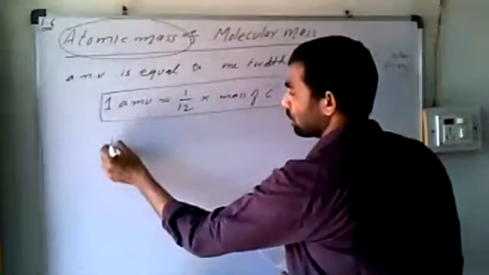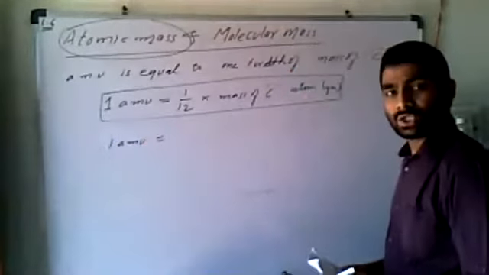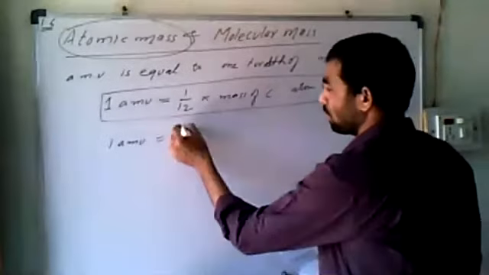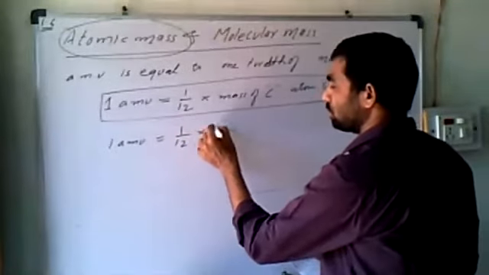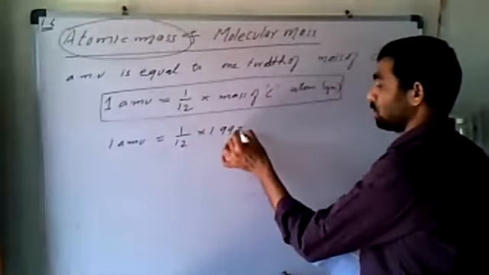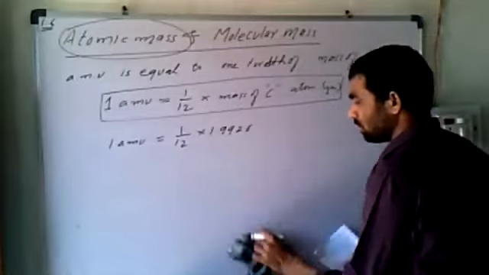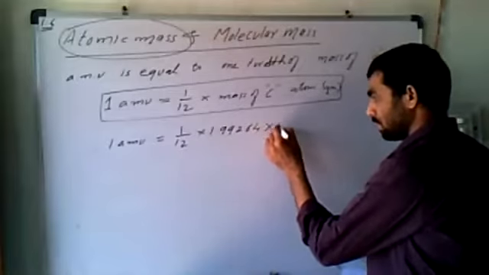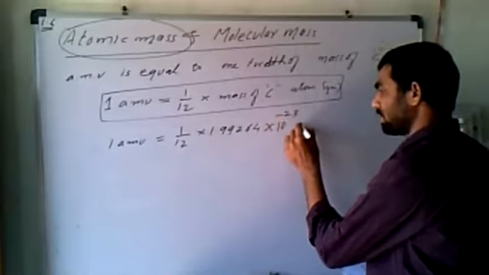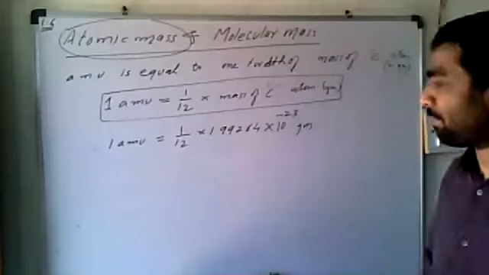So therefore, 1 atomic mass unit is equal to 1/12 into 1.99264 into 10 to the power minus 23 gram. This is the mass of carbon in gram.